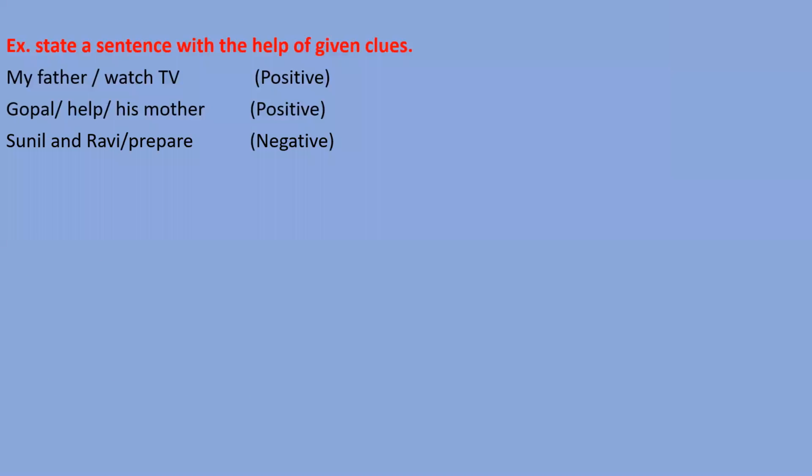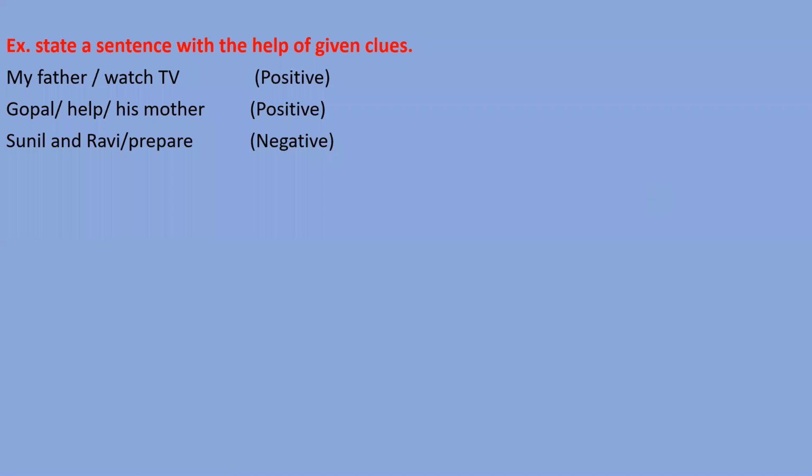Next sentence. Sunil and Ravi prepare. Object you can use from your side, and you have to make a negative sentence here. Our subject is Sunil and Ravi. Okay, so who will say? Kanishka, you please tell me.